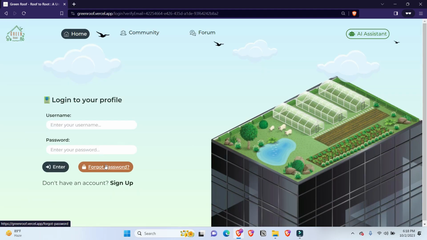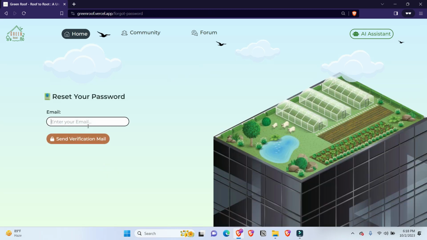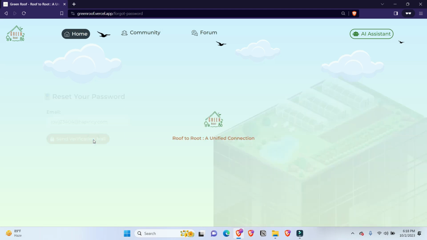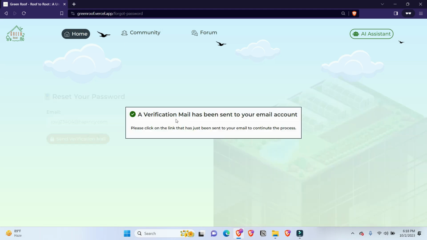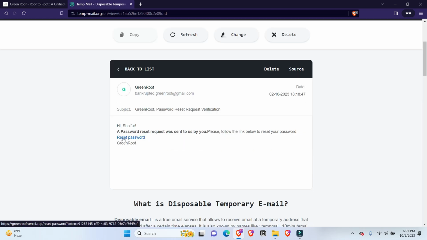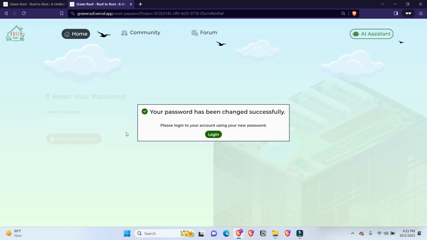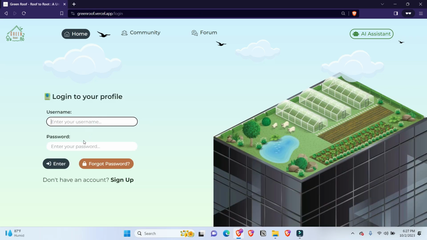Before logging into our account, let's imagine a situation where a user forgot their password. The user has to enter their email, where a verification link will be sent. The user can change their password using the link sent to their inbox. Password has been changed successfully. Now the user can log into their account with the new password.